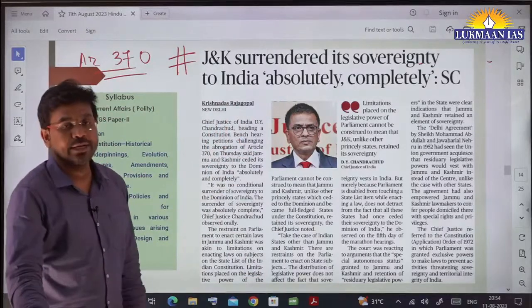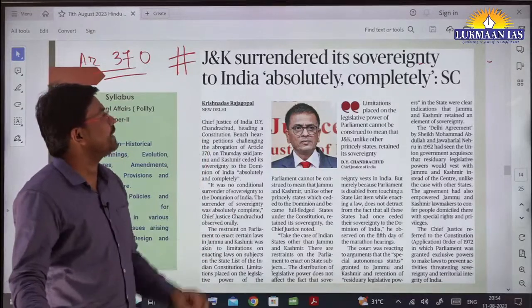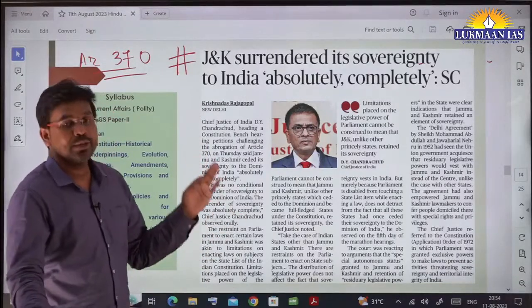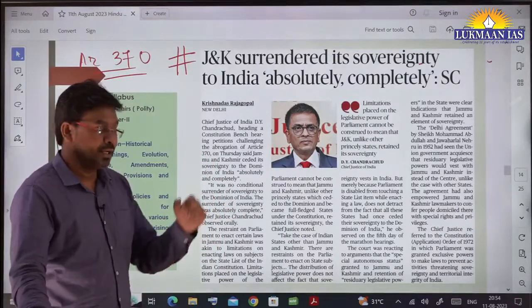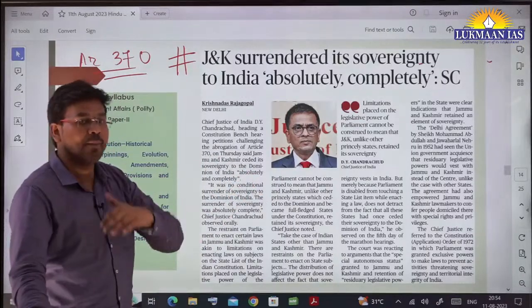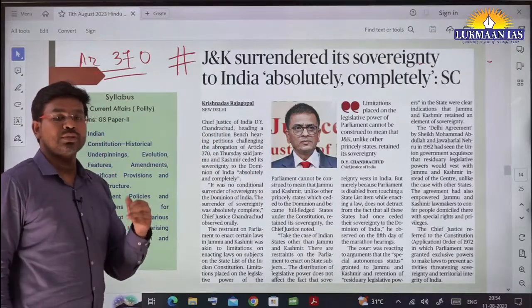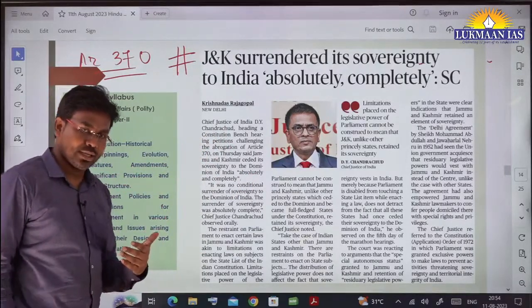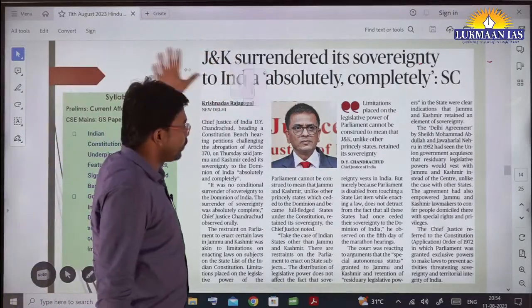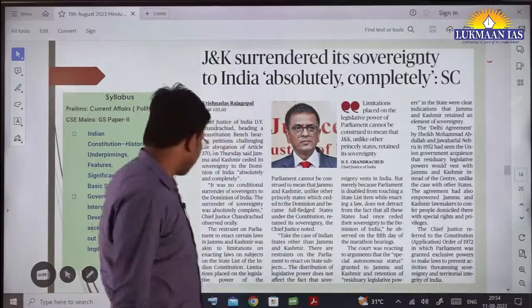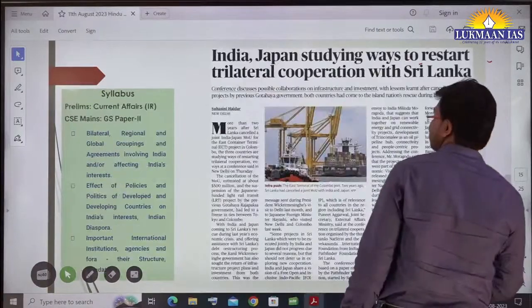And the Chief Justice of India has recently observed that Jammu and Kashmir has surrendered its sovereignty to India absolutely and completely, when they decided to come under India. So they are referring to the instrument of accession. We are not going to go deep into it because this is a daily affair, the hearing is happening, and I have also been taking this discussion for the last many days.